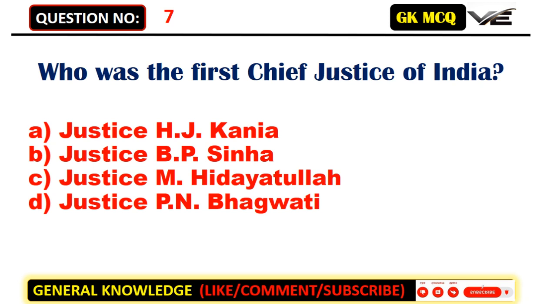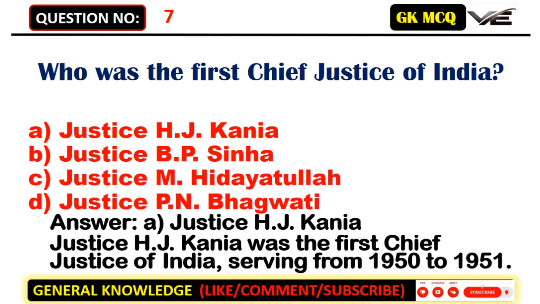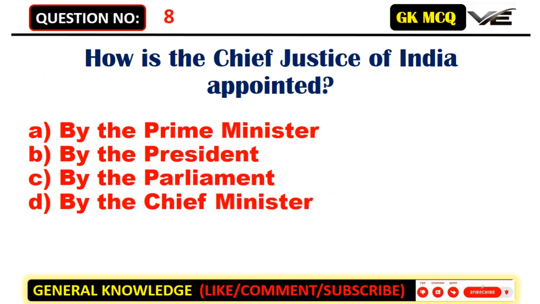Who was the first Chief Justice of India? A. Justice H. J. Kania. B. Justice B. P. Sinha. C. Justice M. Hidayatullah. D. Justice P. N. Bhagwati. Answer: A. Justice H. J. Kania. Justice H. J. Kania was the first Chief Justice of India, serving from 1950 to 1951.